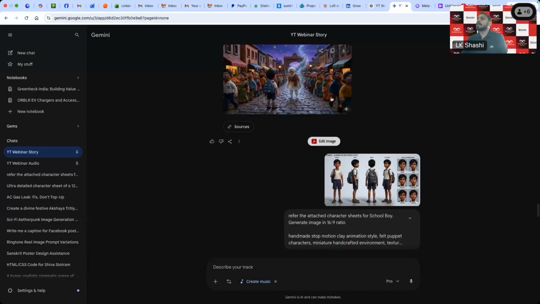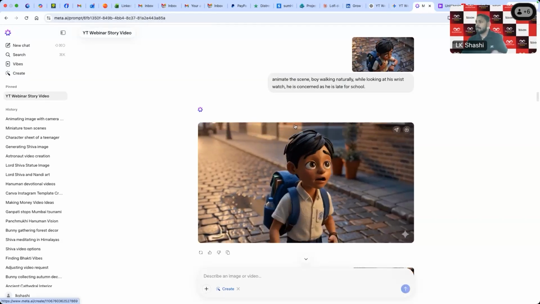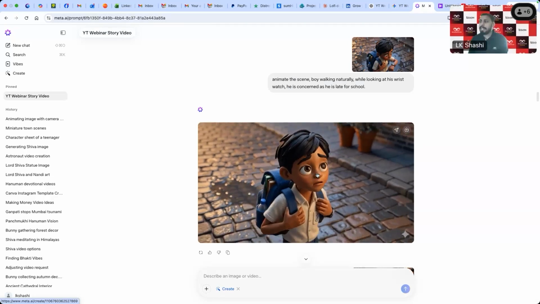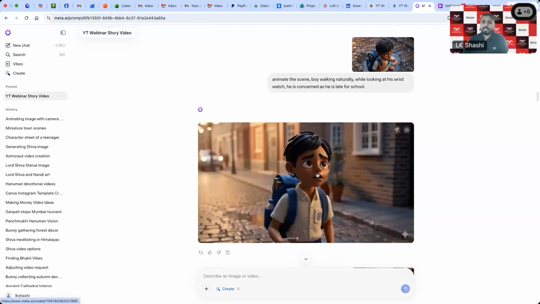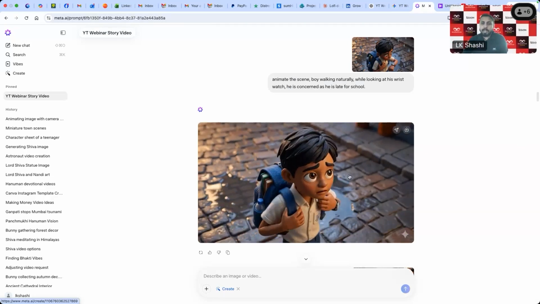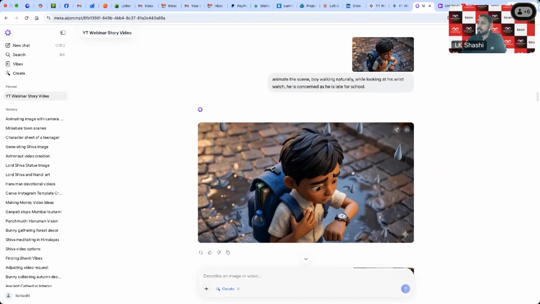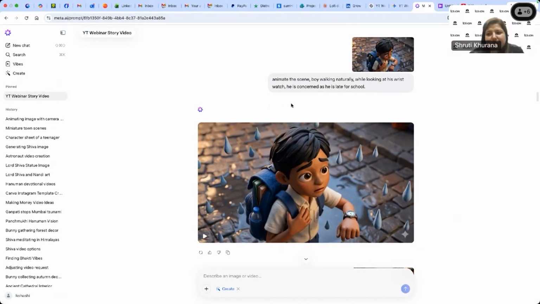Yes, somebody is asking, yes, Meta is free. You are asking about Meta AI, yes, it's free. Meta is free, but there's only one limitation: you can only download 720p output. You cannot download the high quality output from Meta. That's the challenge. There is no paid option on Meta either, so you cannot download the high quality from Meta.